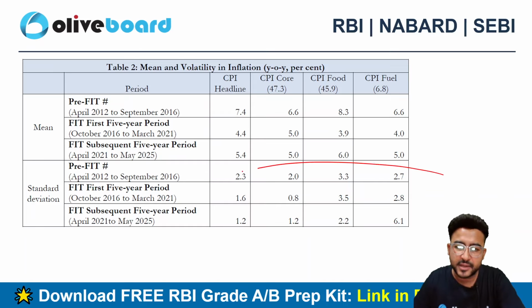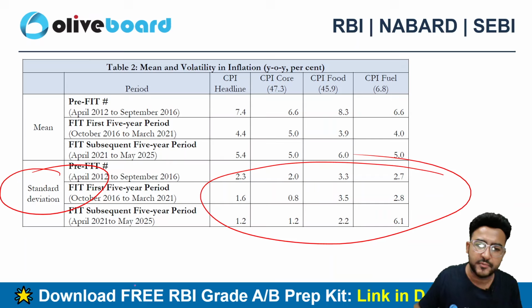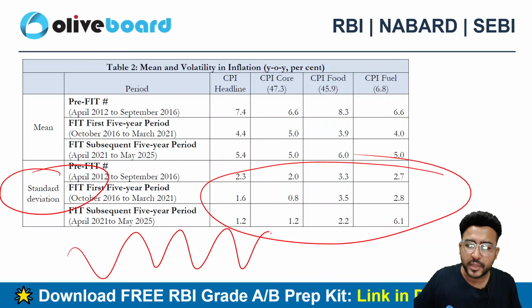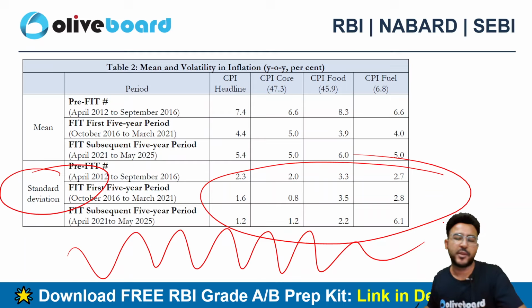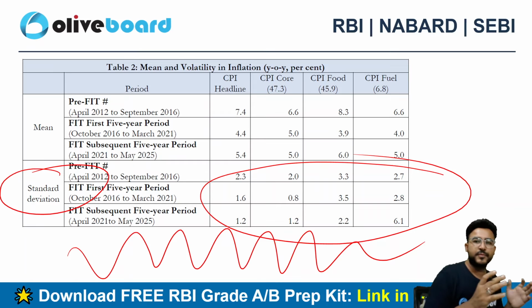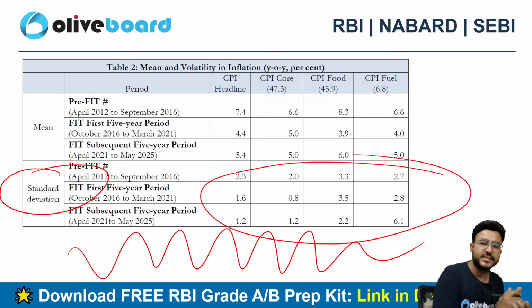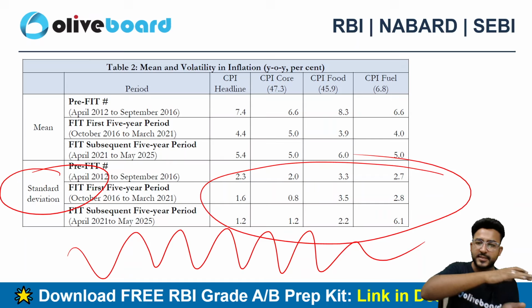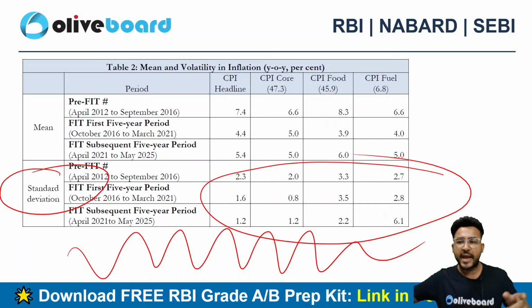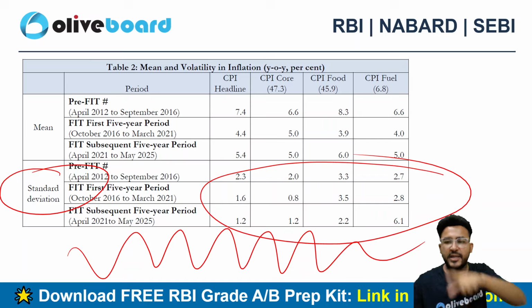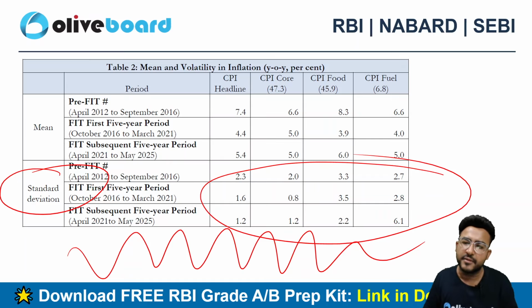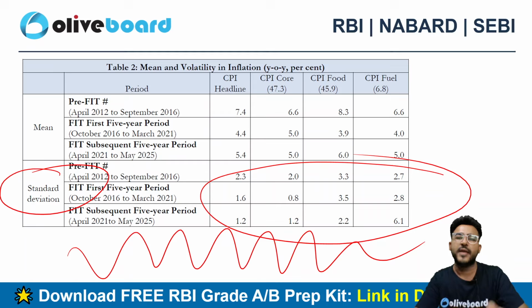And this is the standard deviation. What do you mean by the standard deviation? How inflation is fluctuating compared to the target we have already fixed, right? This is also called a tracking error. Let's suppose there is a standard; how the actual data is deviating from the standard, that's what standard deviation is all about. The actual data, how much it is deviating from the standard.